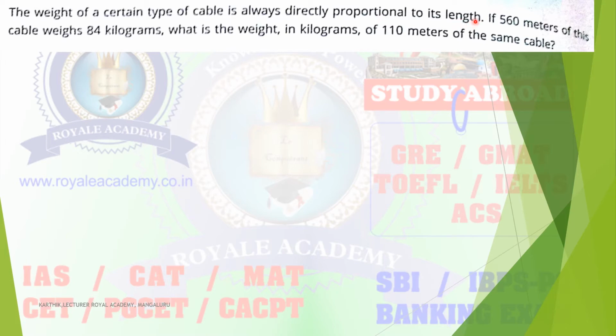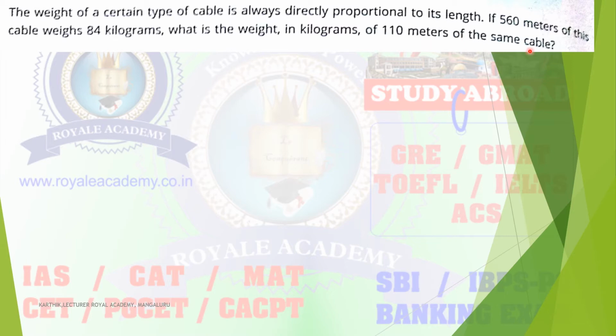Okay, if 560 meters of this cable weigh 84 kilograms. The length is 560 meters, and the cable weight is 84. So weight is directly proportional to length. What is the weight in kilograms? You have to determine the weight of 110 meters of the same cable.